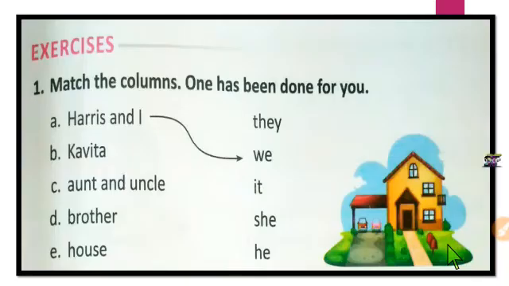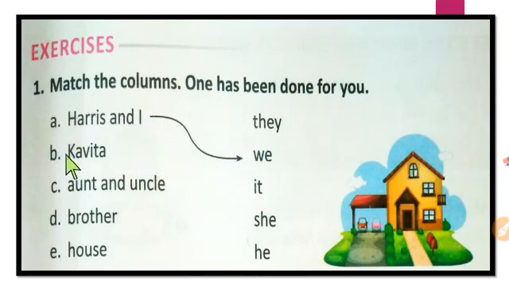Okay. Now students, we are going to solve some examples. Match the columns. One has been done for you. You can see here, Harris and I, that is joined with we. Why is it joined with we? Because in Harris and I, you include yourself. That's why we use we here. You include your own self in we. So we joined Harris and I with we.